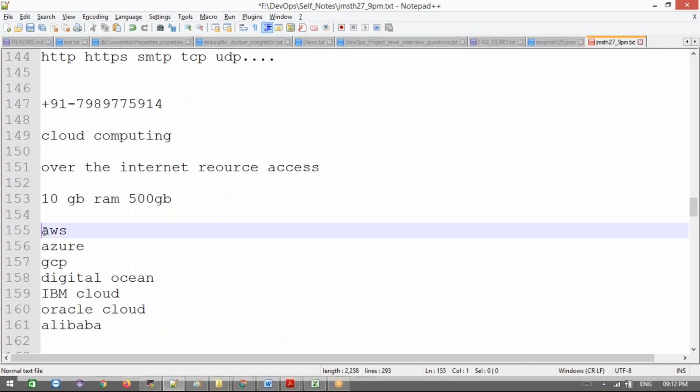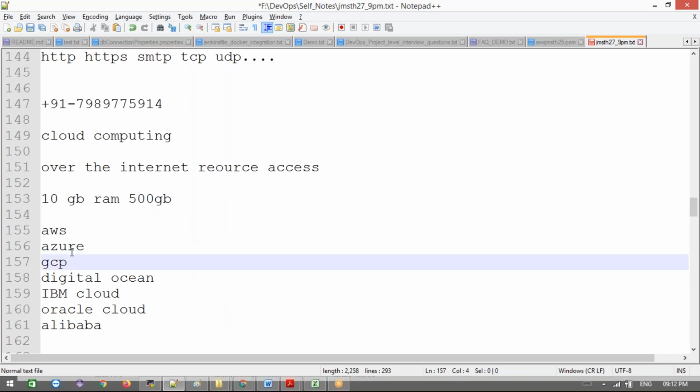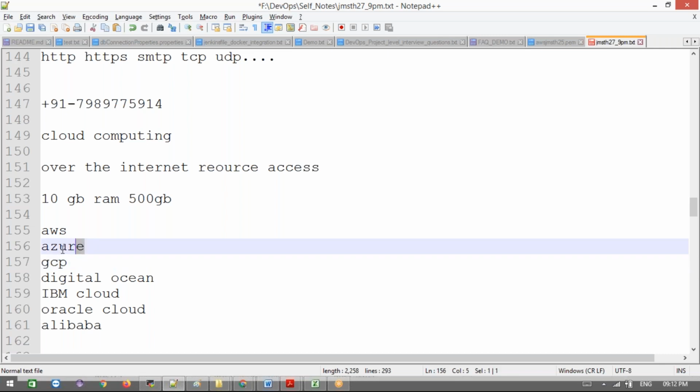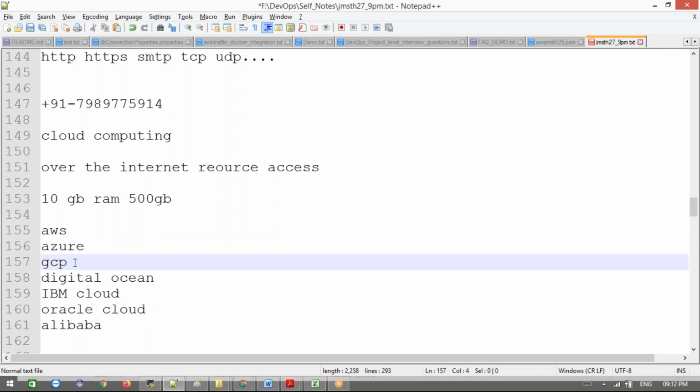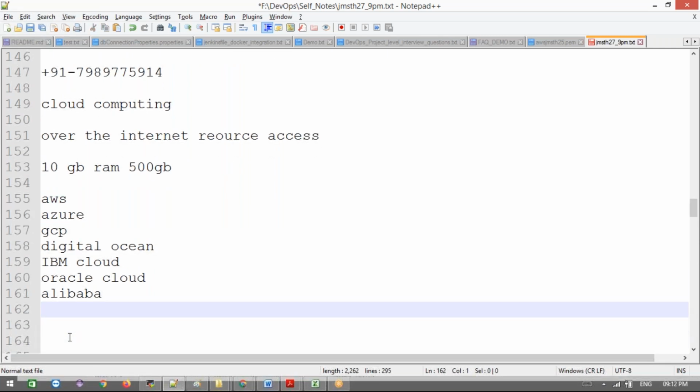These are the providers in the market. What is the best provider? The first and topmost is AWS, then Azure is the competitor, then GCP. Who goes for Azure? Those with .NET projects. Who goes for GCP? Those doing AI, like text to speech conversion, where GCP has good tools. There are also some good tools in AWS, and even a couple of people use a mix of AWS and GCP. There are also private clouds.